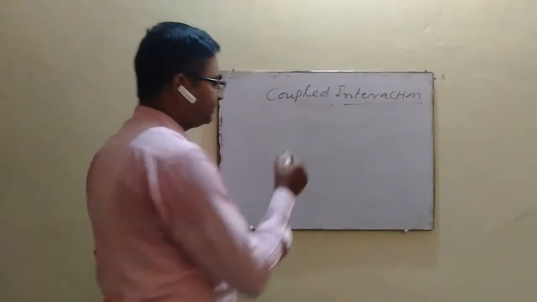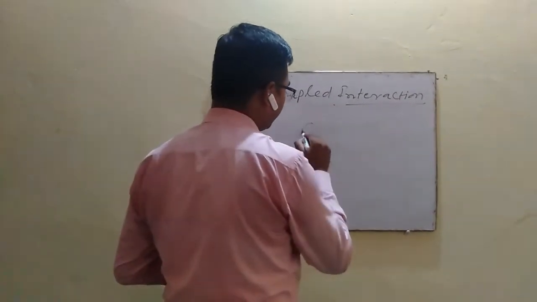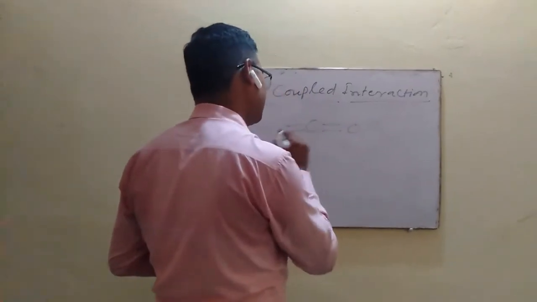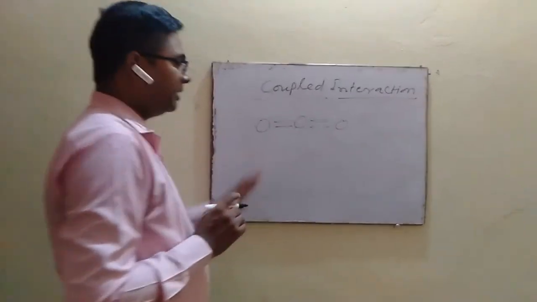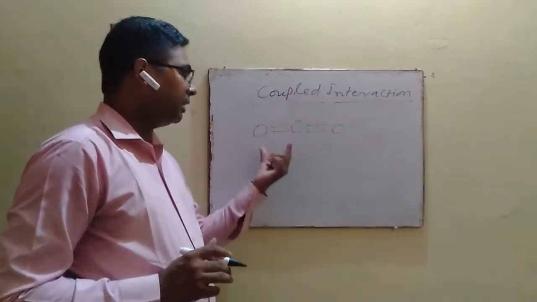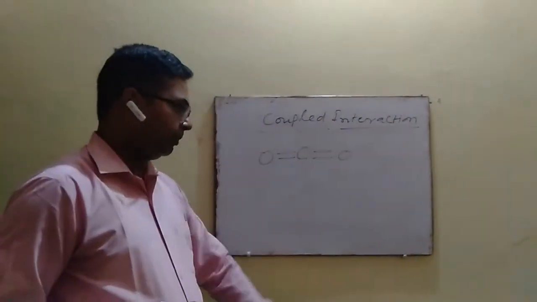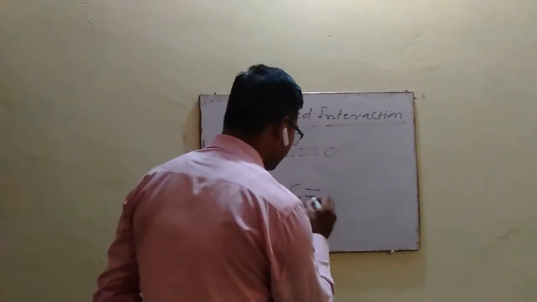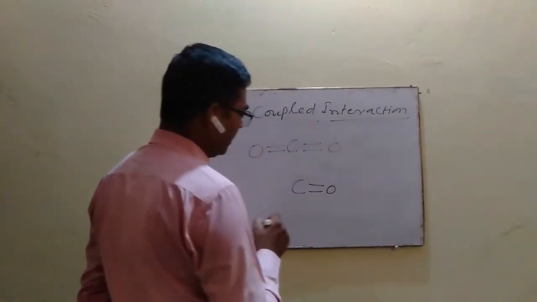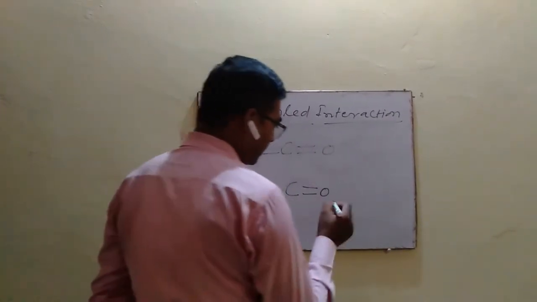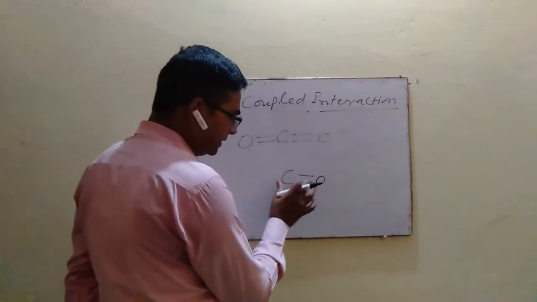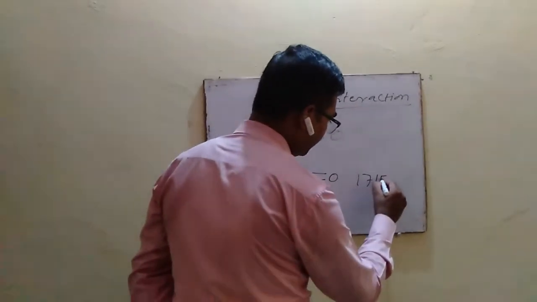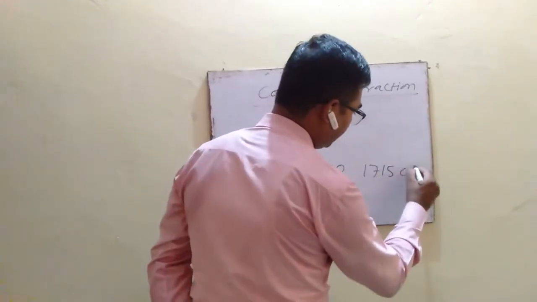For example, in case of the carbon dioxide molecule, carbon dioxide has two C double bond O groups. In an isolated C double bond O group in any organic compound, a band for this C double bond O group is found at 1715 centimeter inverse.